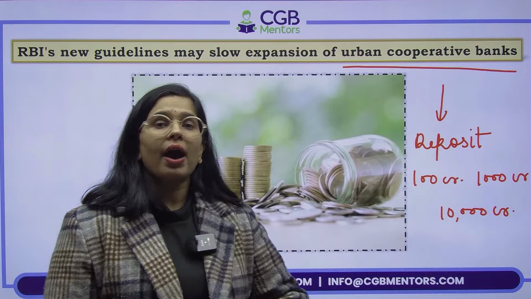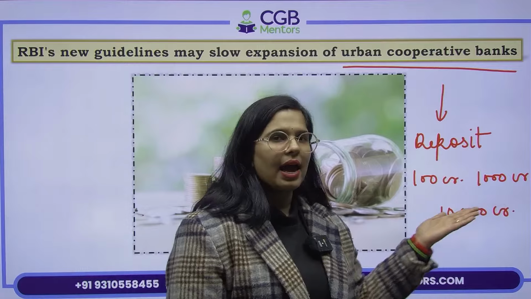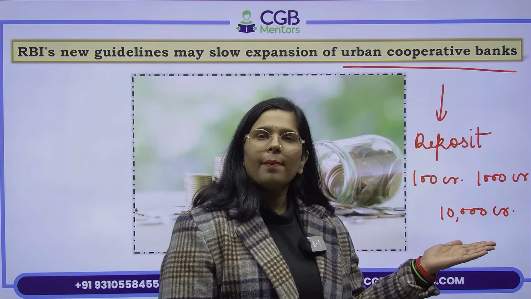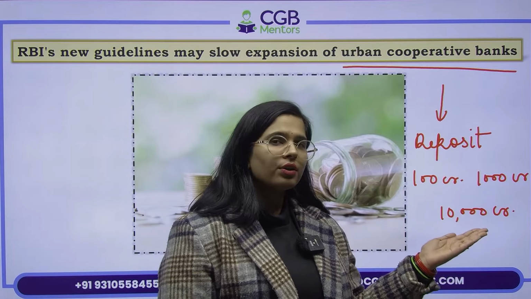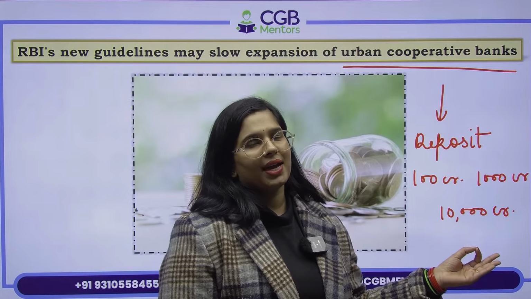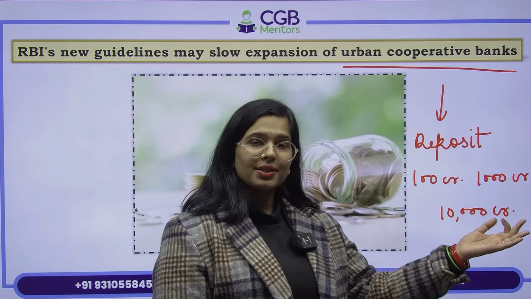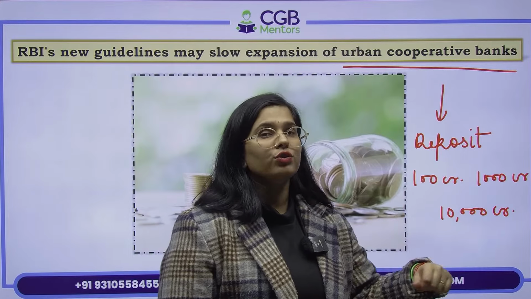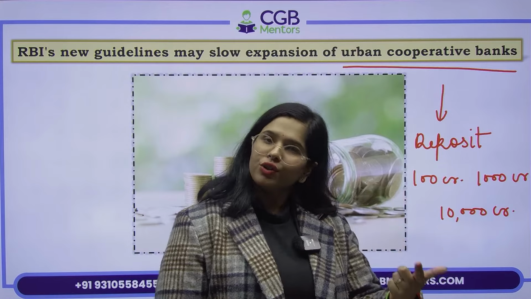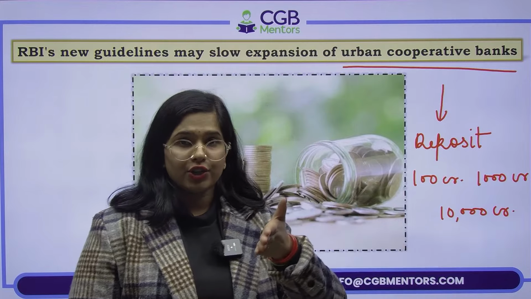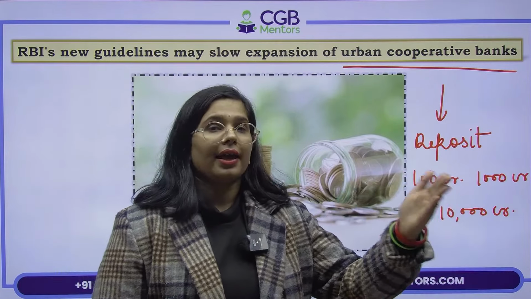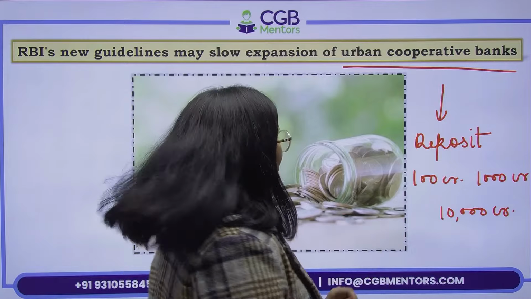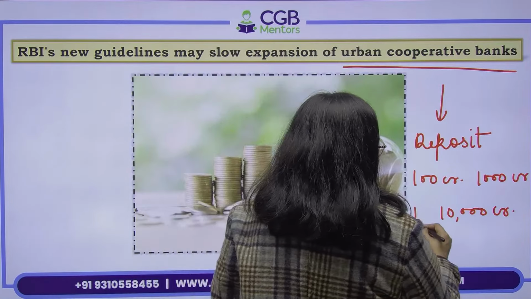Now suppose if you have ज्यादा पैसा है आपके पास कस्टमर का, कल को आप भाग गए तो लेके, what we are going to do then? So that is why RBI says that depending on the deposit size that you have from the customer, we are going to tighten the regulation onto you. आपके ऊपर हम regulations को tight करेंगे. Regulations को tight कैसे किया जाता है? We ensure capital adequacy.